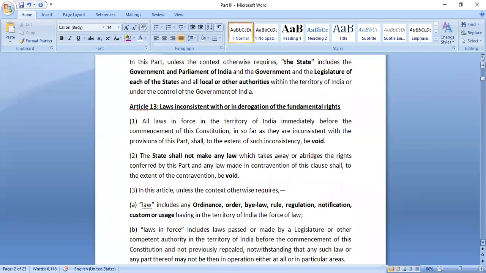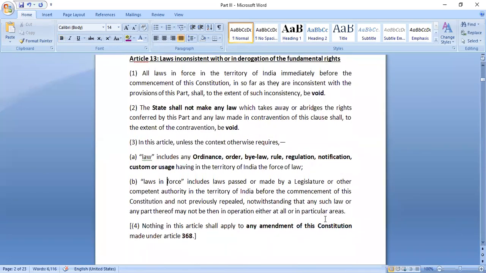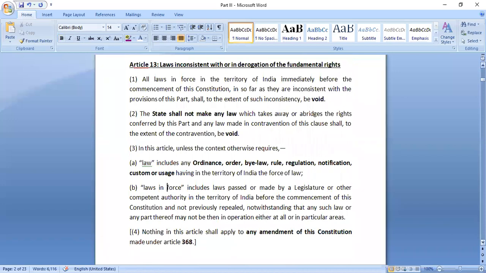But what is not included is any amendment of the constitution which is made under Article 368. Otherwise, we would be limiting the power given to parliament, right? If everything comes under judicial review, then we are in a way limiting the power, as we could not even make changes to the constitution. So this part is excluded from Article 13. But otherwise, it includes not just the statutes or legislations that we have, but many other things also.